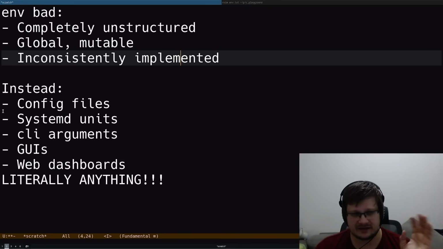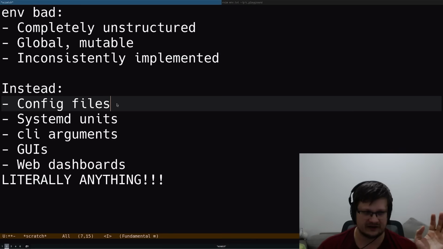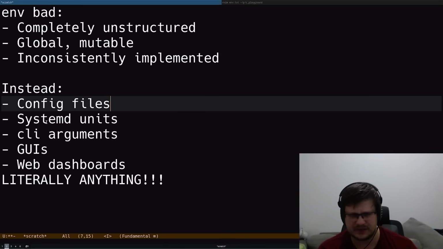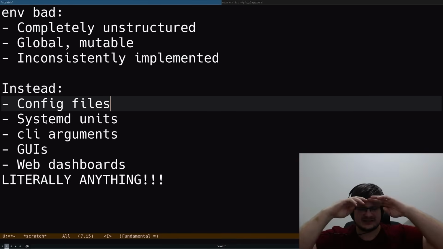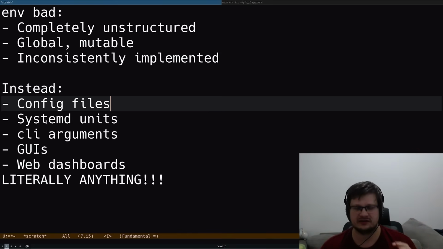So instead, I think you should use literally anything else. It could be config files, it could be systemd units, pre-configured ones, it could be command line arguments, GUIs, web dashboards. Literally anything is better than using environment variables.